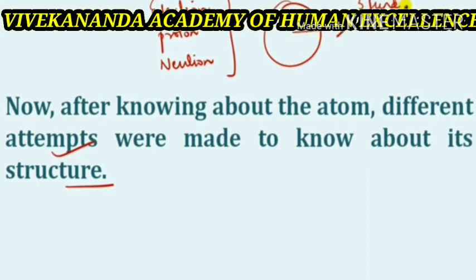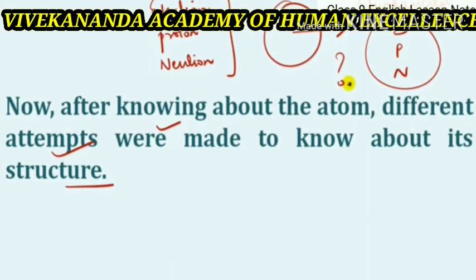Though there are different particles present in the structure of the atom, those are the electron, proton and neutron. Their structures we need to study, and how they are represented. So in order to study all those subatomic particles, different theories were put forth.